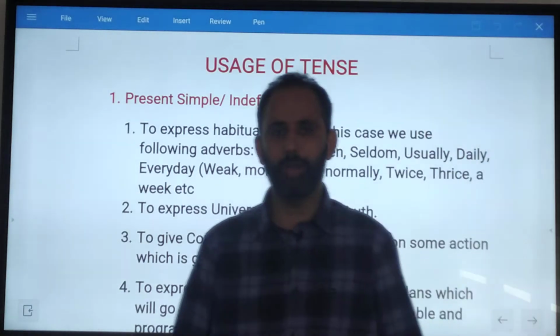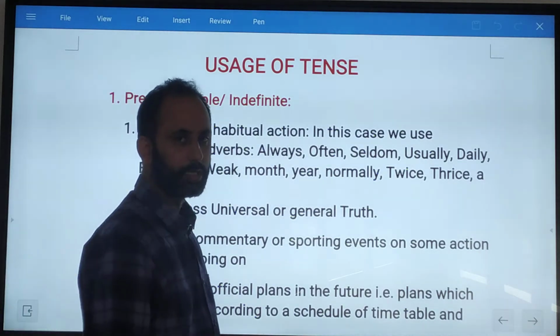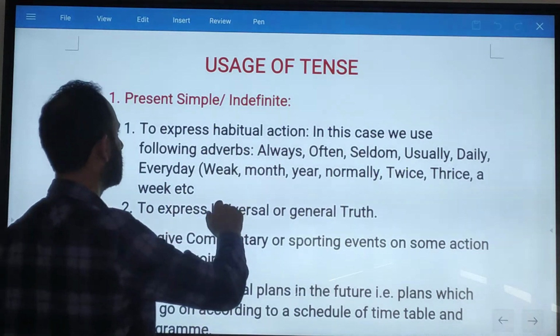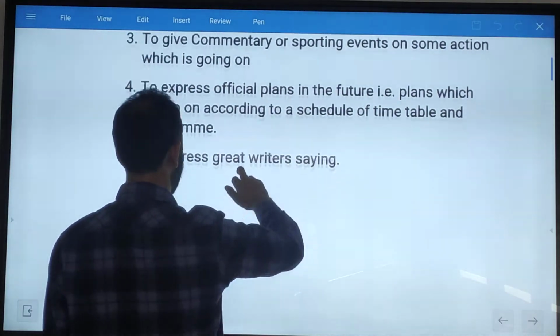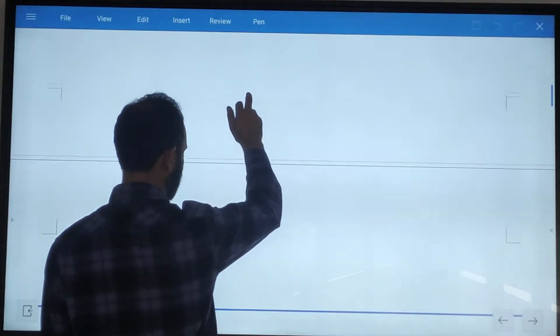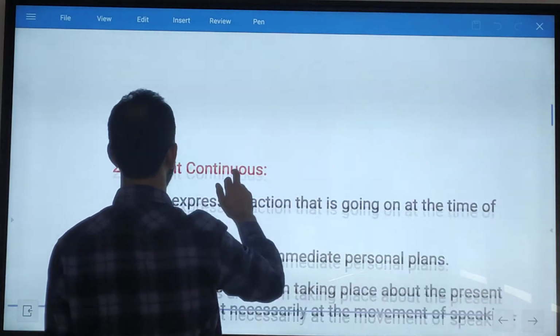We have already started the tenses, usage of the tenses, and it is known to you that in the last lecture, I have completed the usage of the present simple or present indefinite. Now today, we will start the usage of present continuous.